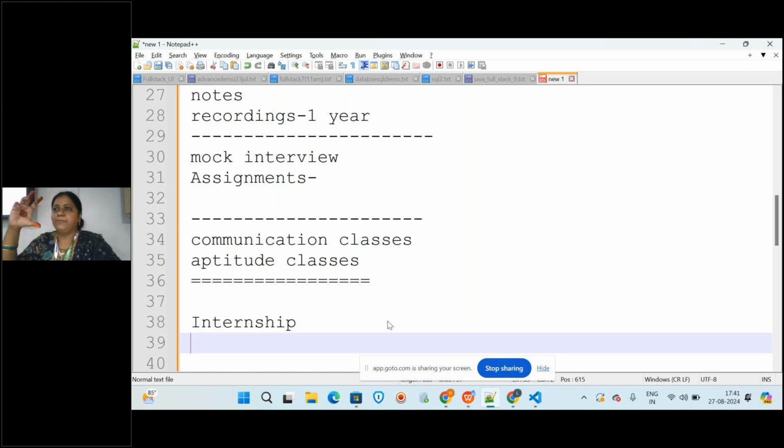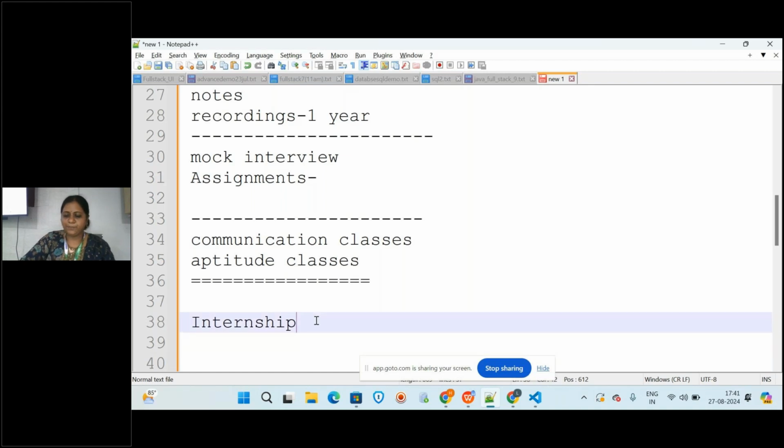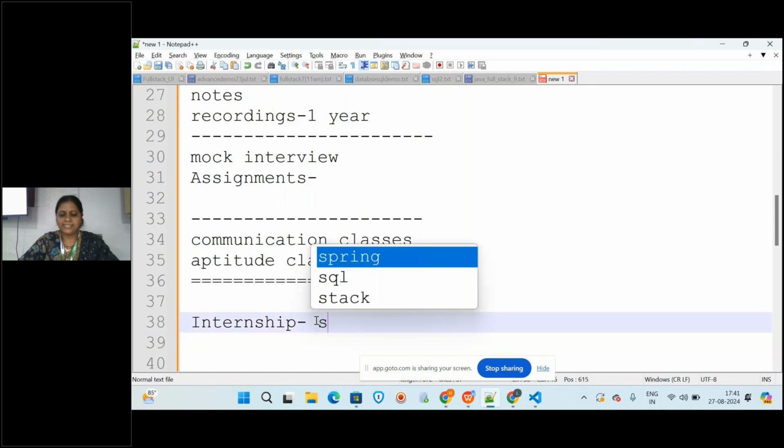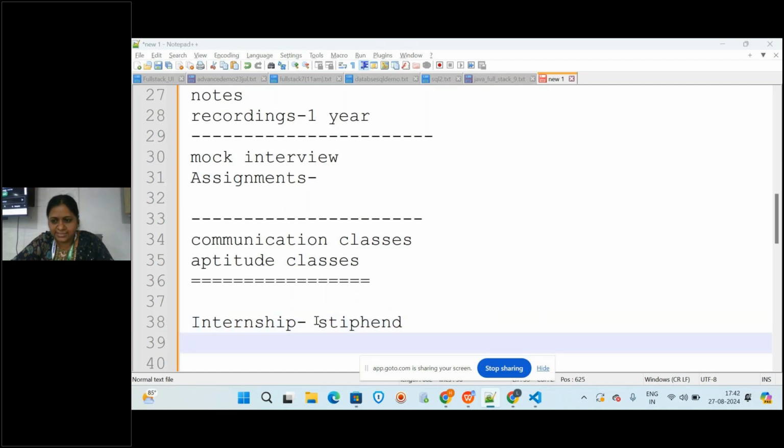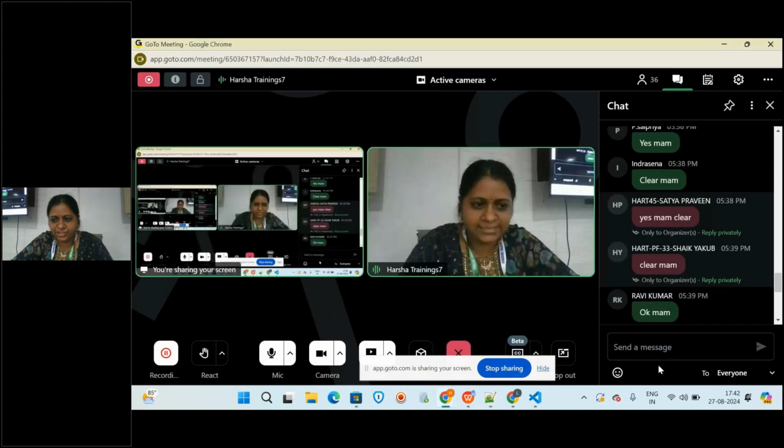So that project and the certificate will really help you in your job and in the interviews. This is one point. Along with this internship program, we are also providing a stipend. Is it clear, online students, about the internship?